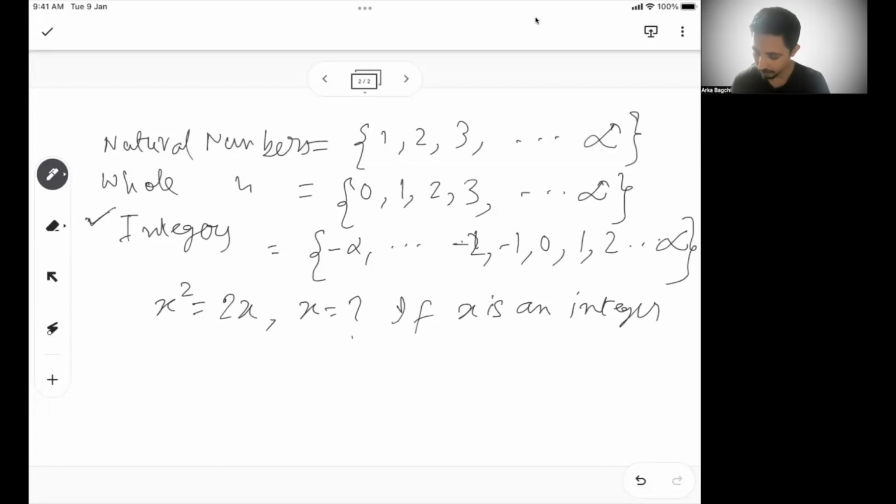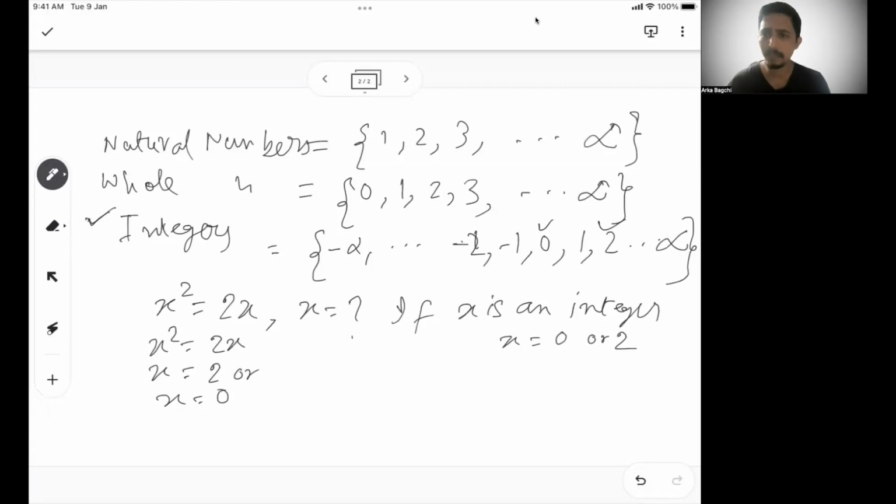From here we can say x square is 2x, so x is equal to 2 or x is equal to 0. These are the only two possibilities. So if x is an integer, then x will be 0 or 2, because both 0 and 2 are integers.